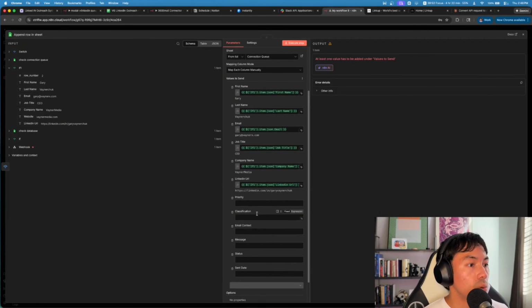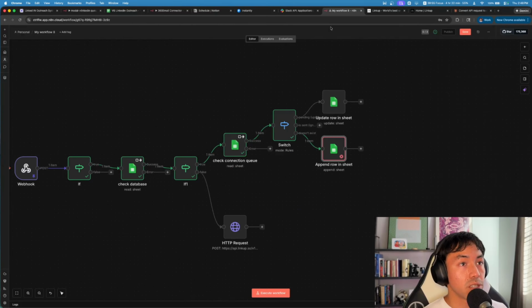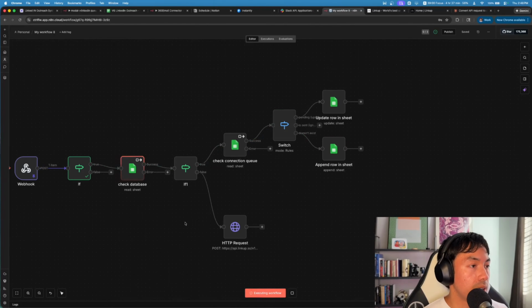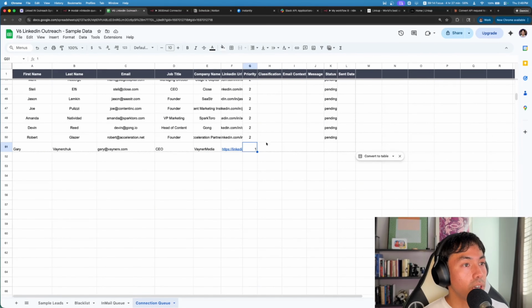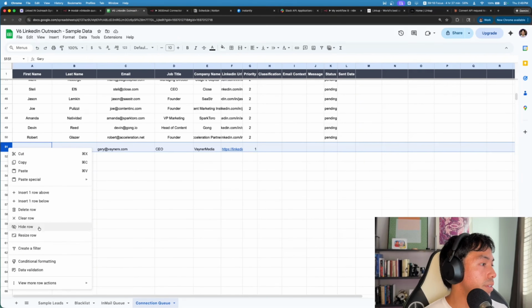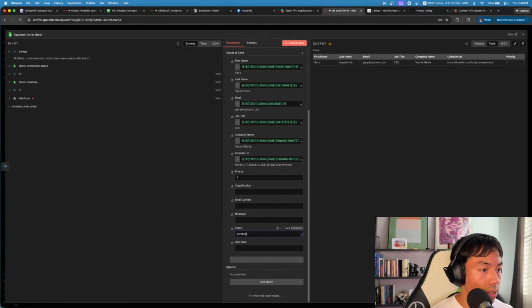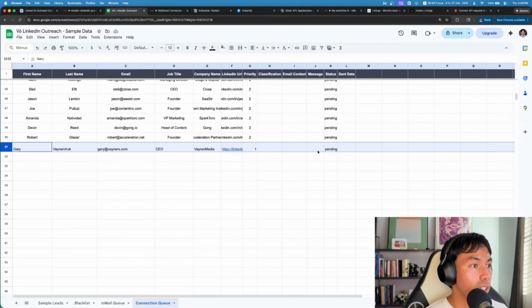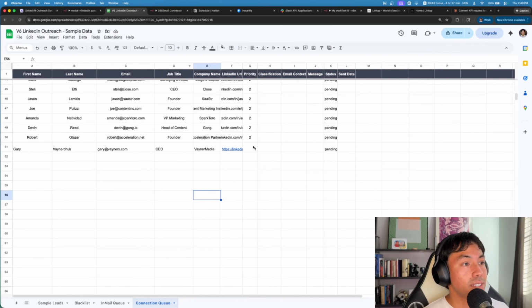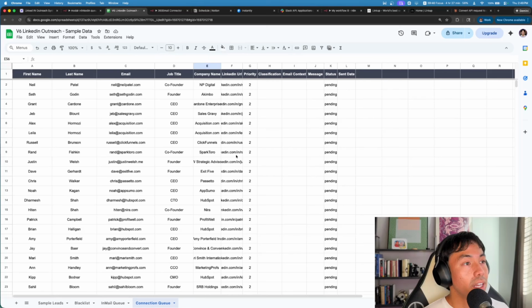Awesome. So we also update the priority to 1 because this is based off of the interested trigger. So save that, make sure that it's published. So now that we execute, we should see Gary get updated. So if I scroll down, there he is, Gary, priority 1, right? And then we got to update the status, activate that. Status needs to be pending. Cool. And then we're good to go, ready to rock and roll. So let me run that one more time, make sure it looks correct. Awesome. Now that Gary is connected, he's appended to the row and he's in status 1. So that means because he's status 1, he'll get priority over the other ones when we launch the script.